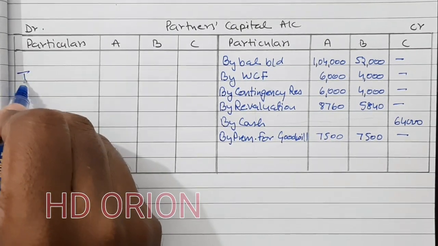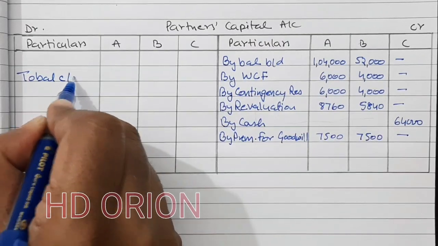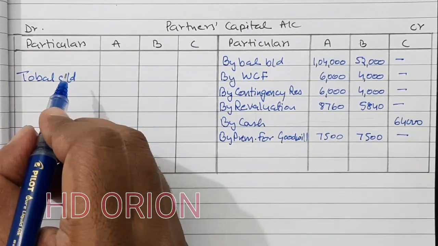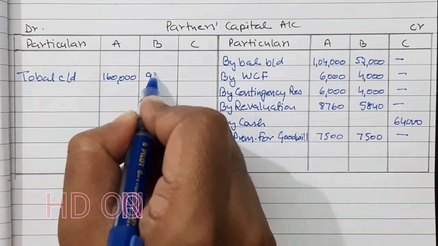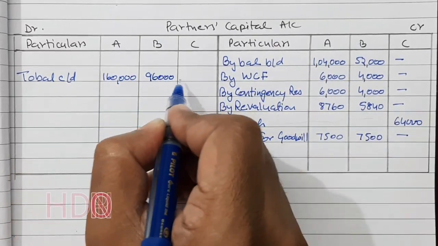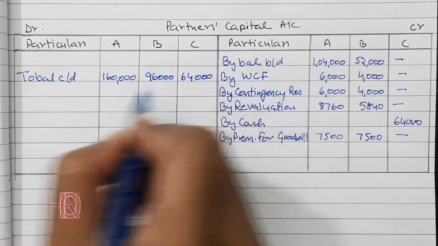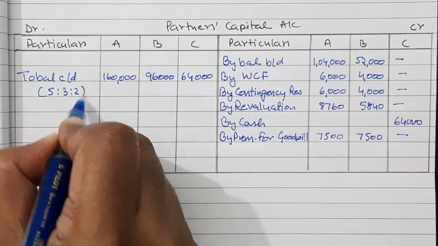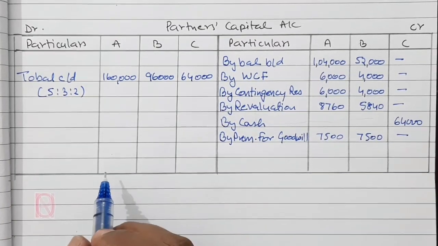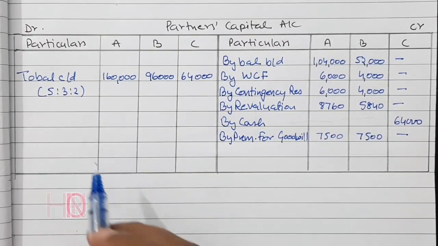Now to the asset side in the balance sheet, there is nothing to be distributed in capital account. So we will write here to balance carried down, as we have already calculated, 1,60,000 for A, 96,000 for B, and rupees 64,000 for C. And these are in their profit sharing ratio, that is 5:3:2.